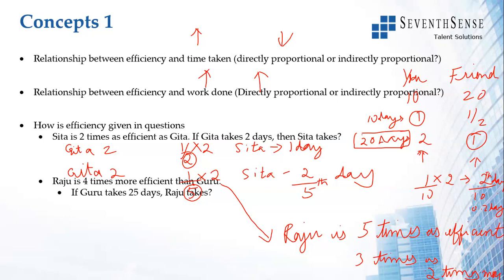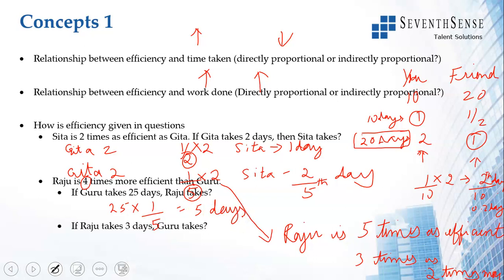Time taken by Raju: in the previous question we said when it is 2 times we divide by 2, when it is 5 times we divide by 5, when it is 10 times we divide by 10. Guru takes 25 days, Raju takes 1 by 5. Don't do 1 by 4. 4 times more efficient means it is 5 times. So Raju takes 5 days.